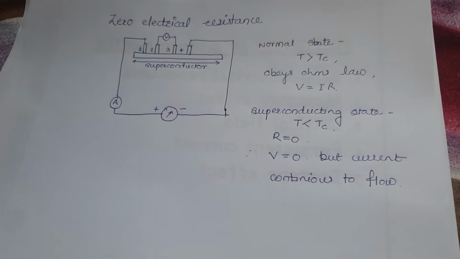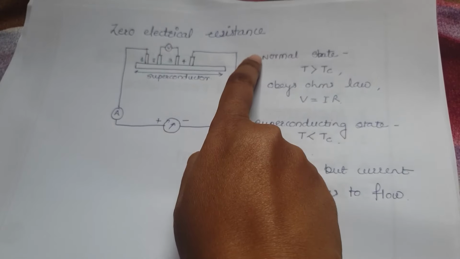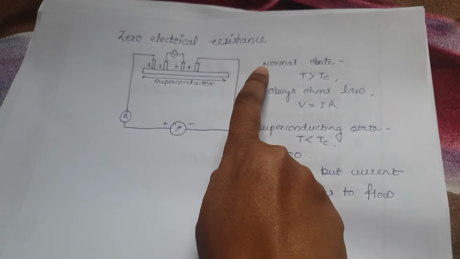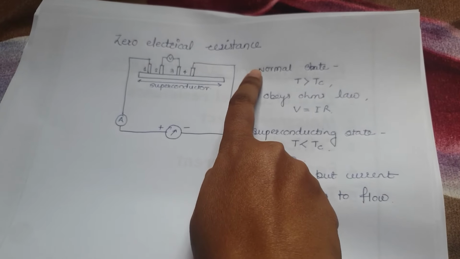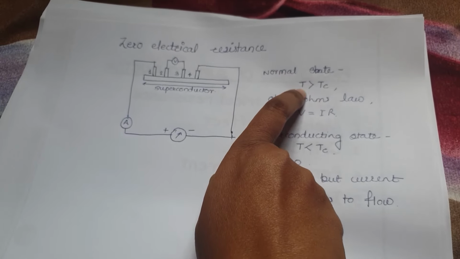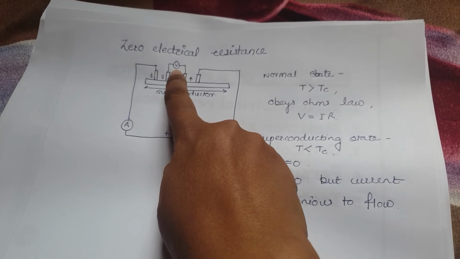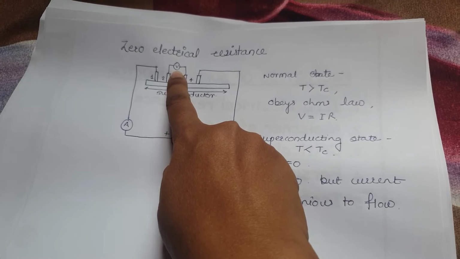So again I'll explain. First you have to consider the normal state and the superconducting state. When it is in the normal state, that means temperature is above critical temperature, then it obeys Ohm's law, and we'll get voltage here.